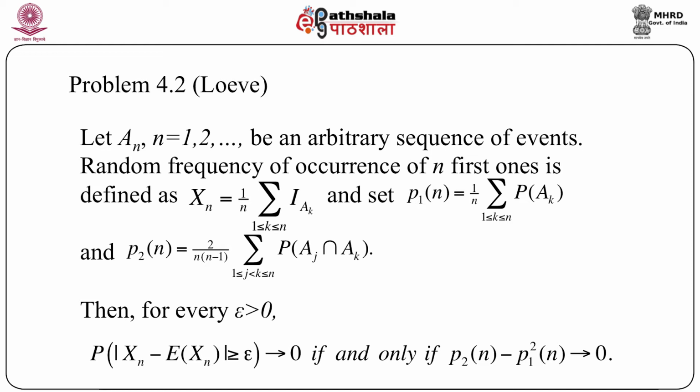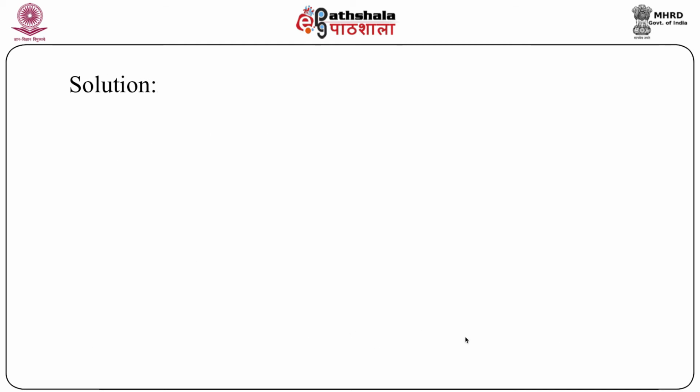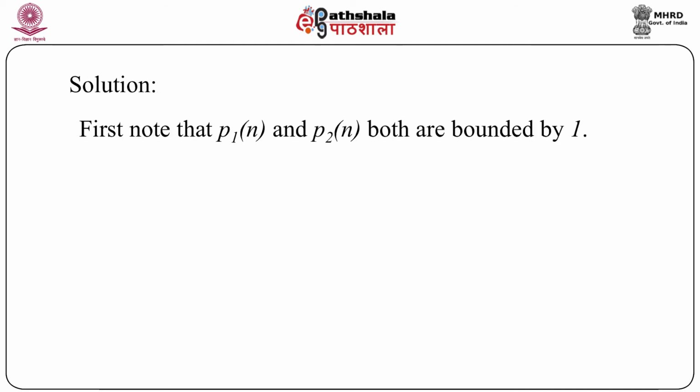Again, the proof is extremely simple. But before going to the proof, I would like to point out one very important thing: this arbitrary sequence of events, we can think of some independent events. In that case, it has a direct analogy with the Bernoulli trials. But it is not necessary to consider that the sequence of events is independent. It can be any arbitrary sequence of events. Even then, this result holds true. Let us see the solution.